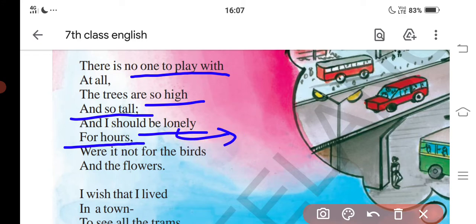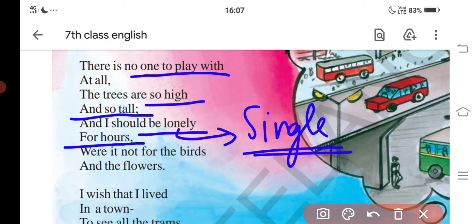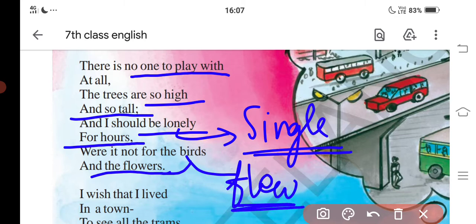Lonely means single. Okay, were it not for the birds and the flowers, the country child would live lonely for the hours in the countryside, because the birds fly away anywhere, so they do not feel lonely. Like that the countryside poet wrote.